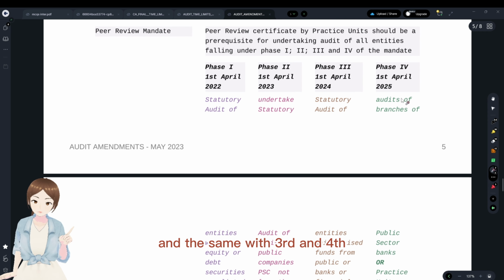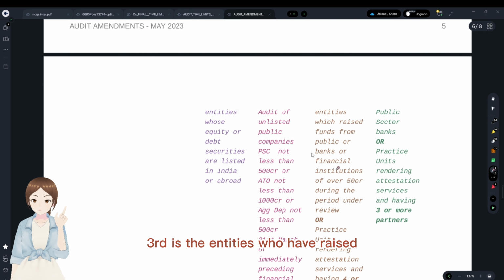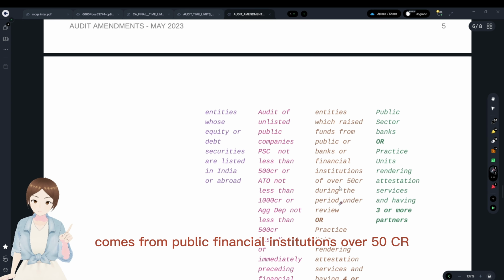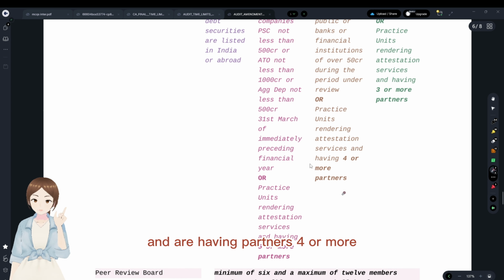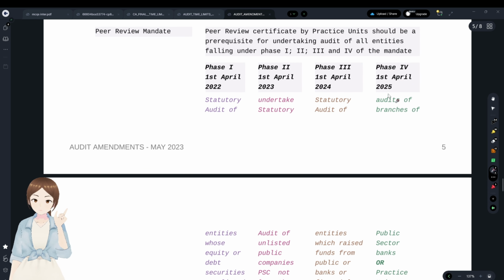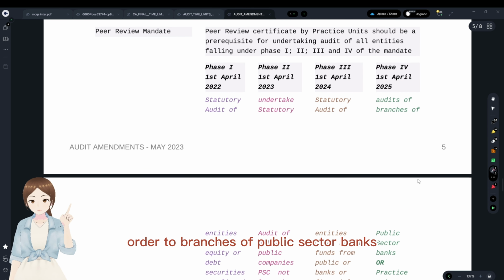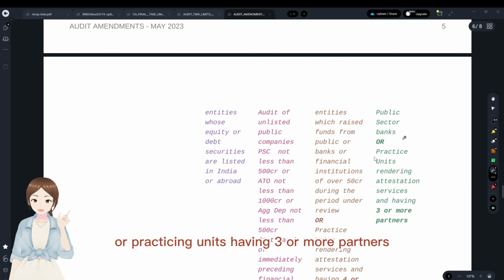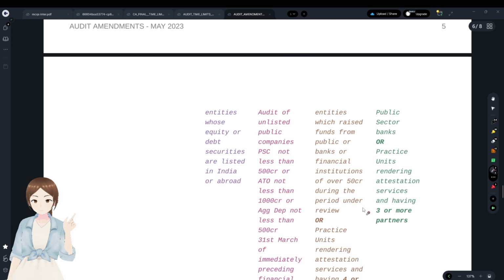And the same with third and fourth. Third is the entities who have raised funds from public financial institutions over 50 crore and having 4 or more partners. And in phase 4, by 1st April 2025, audit of branches of public sector banks, for practicing units having 3 or more partners, they need to have a peer review certificate.